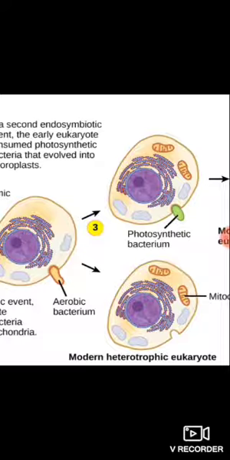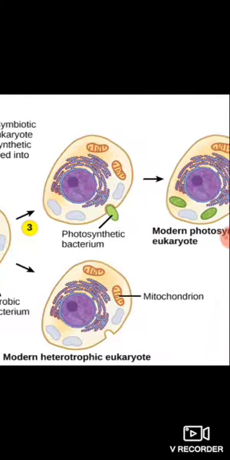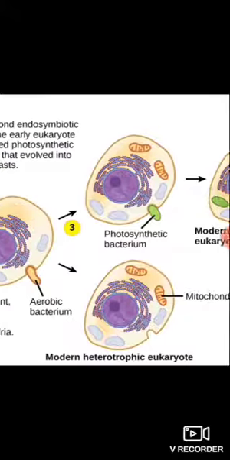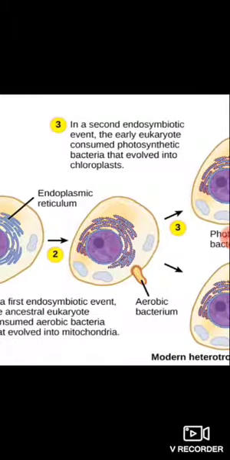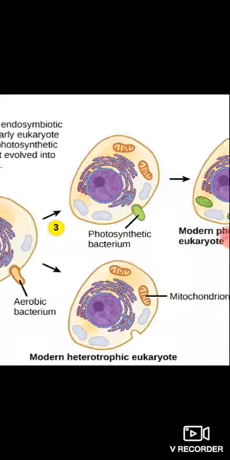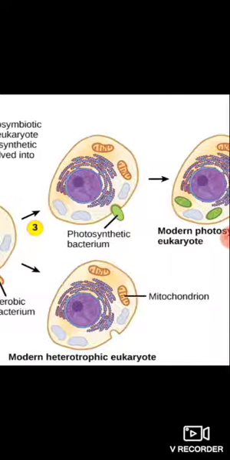So one line evolved into the photosynthetic bacteria and the modern photosynthetic eukaryote, and the aerobic bacteria developed into the modern heterotrophic eukaryote.